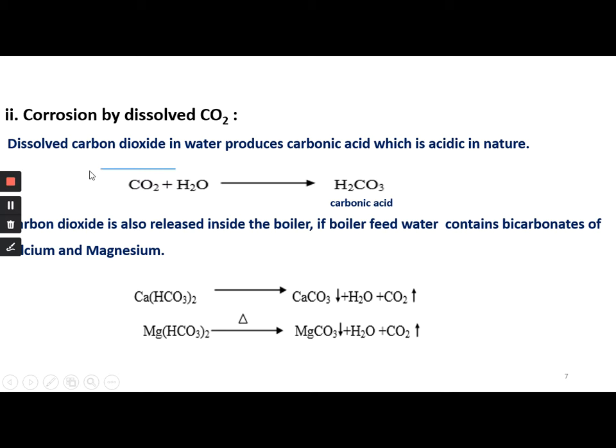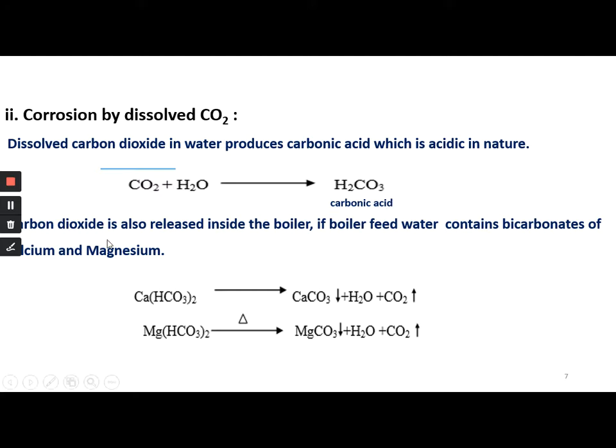And next one, we come to the corrosion by dissolved carbon dioxide. We know the corrosion is caused due to the dissolved oxygen and dissolved carbon dioxide. Both are highly corrosive gases. Dissolved carbon dioxide in the water reacts with water to produce carbonic acid, which is acidic in nature and capable of corroding the boiler metal.